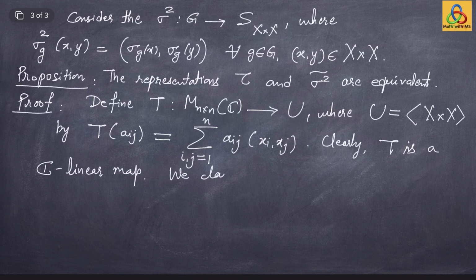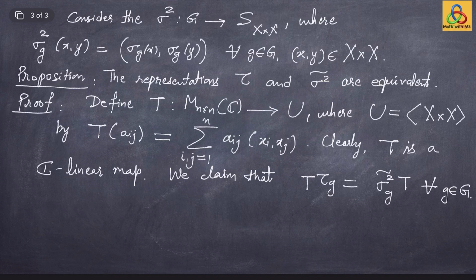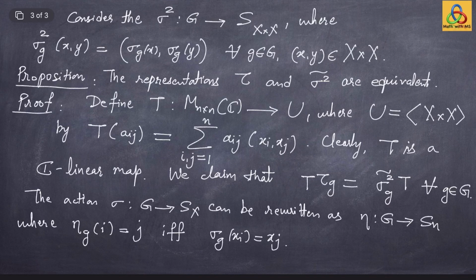We claim that tau g followed by T is the same as T followed by sigma 2 tilde at g for all g in the group G, the condition of equivalence of representations. To proceed further, let us rewrite the original action sigma from G to S_X.